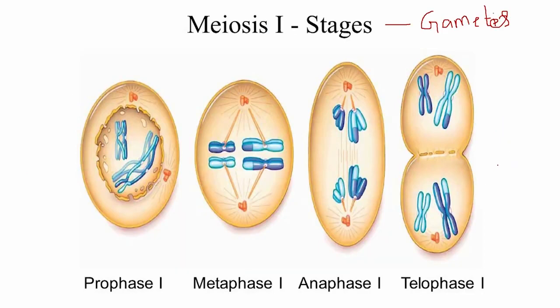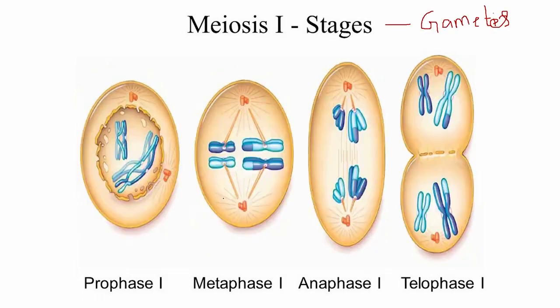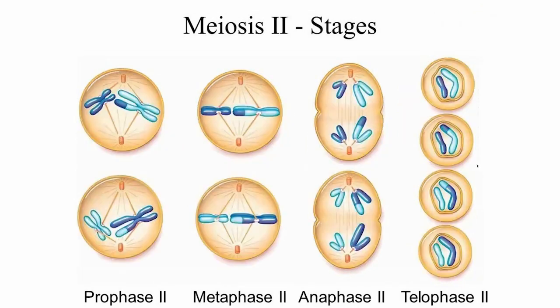But here we will see that the number of chromosomes will be reduced after the second meiotic division. Here you can see there are 4 chromosomes, but after meiosis 2 there will be only 2 chromosomes in 4 daughter cells.